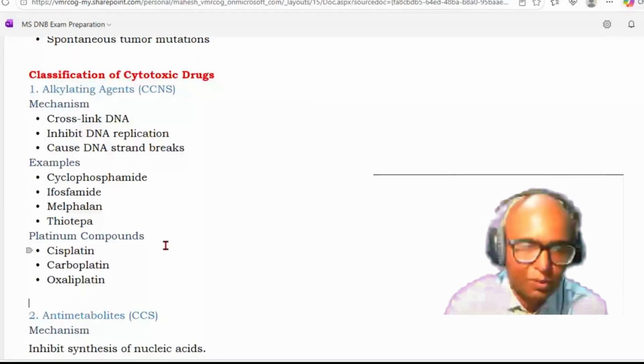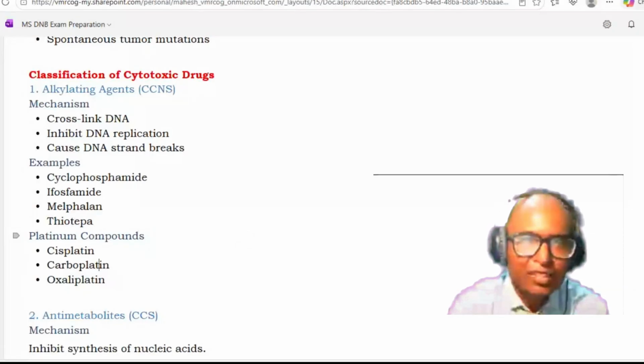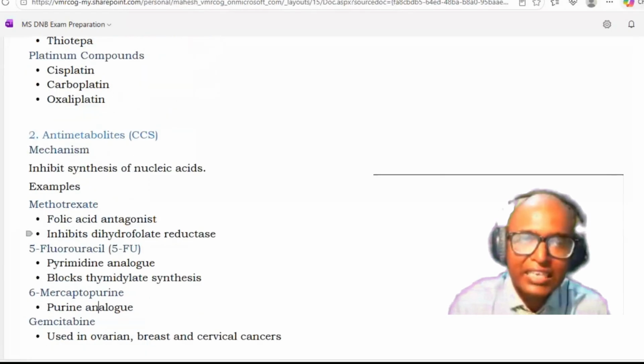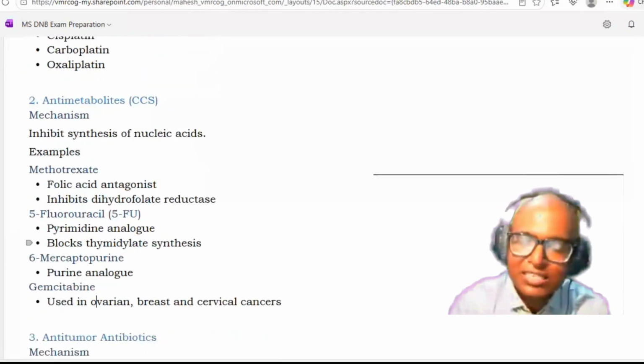Then there are other platinum compounds like cisplatin, carboplatin, oxaliplatin, etc. These are cell cycle non-specific alkylating agents. Another category is the antimetabolites. Antimetabolites are the cell cycle specific drugs, and they act mainly at the DNA synthesis level. So they inhibit synthesis of the nucleic acid.